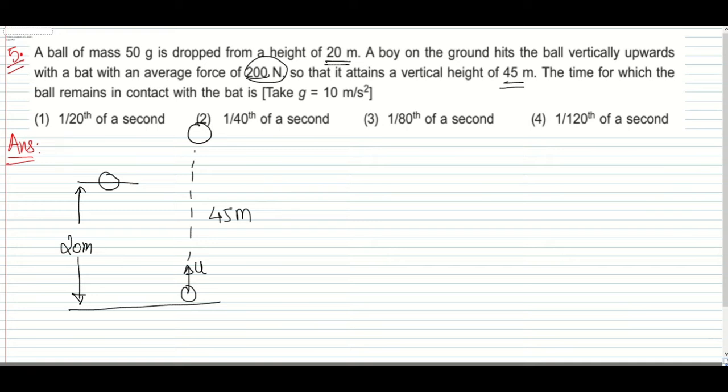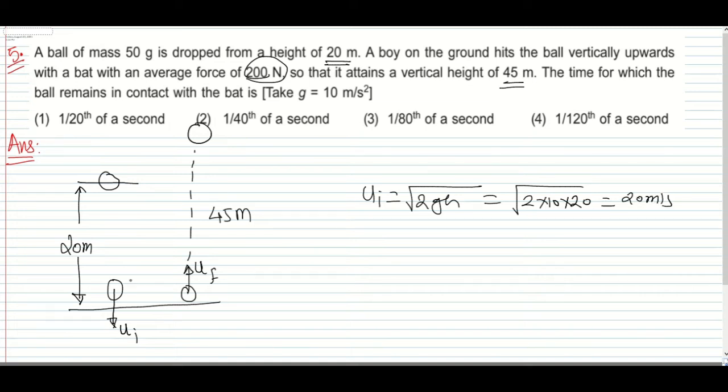The time for which the ball remains in contact with the bat is... Firstly we'll calculate the initial velocity in the downward direction, then the final velocity in the upward direction. So how to find the initial velocity in the downward direction? Initial velocity in the downward direction is root of 2gh, which is root of 2 into 10 into h, which is 20 meter per second.